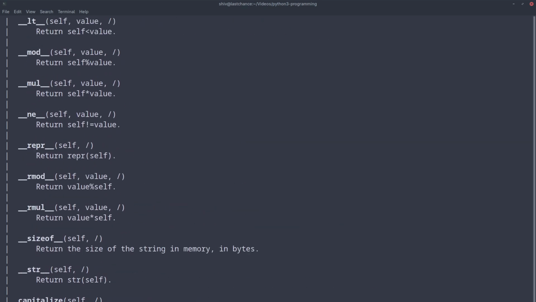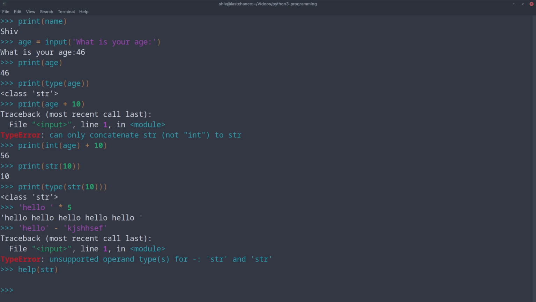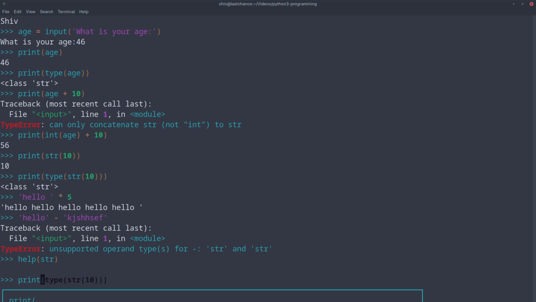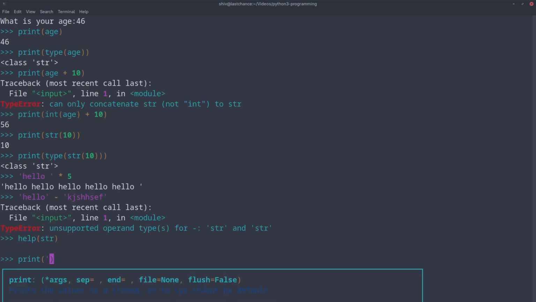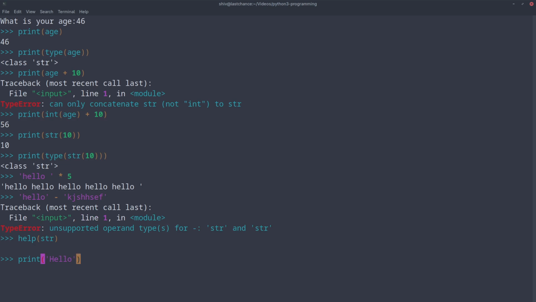Okay. We have less than equal to, greater than equal to. So GT and LE are there. So you can say print hello greater than hello. So it would work because greater than is applied to this. Less than is done for the string class.